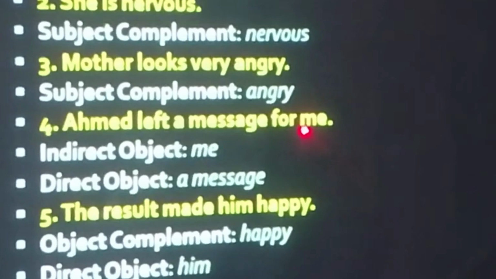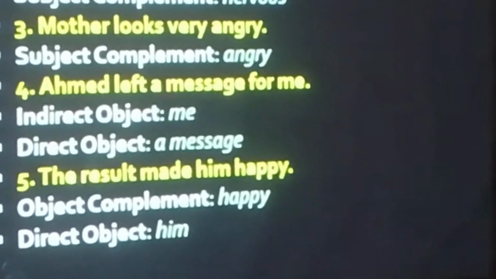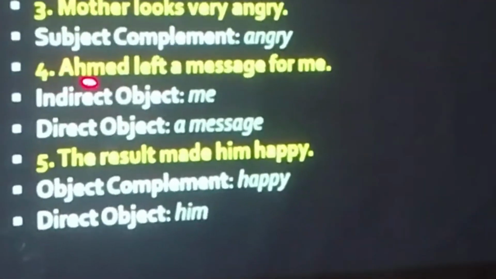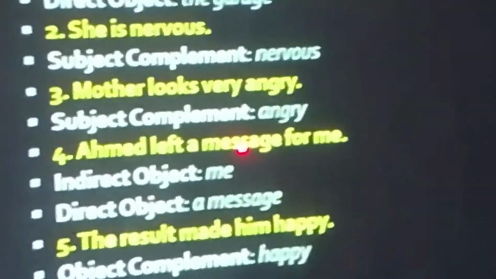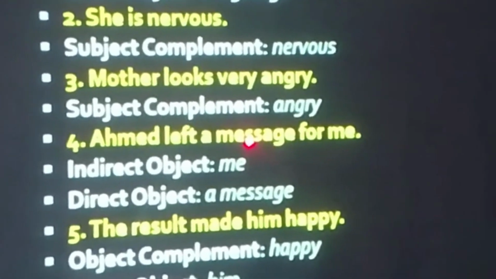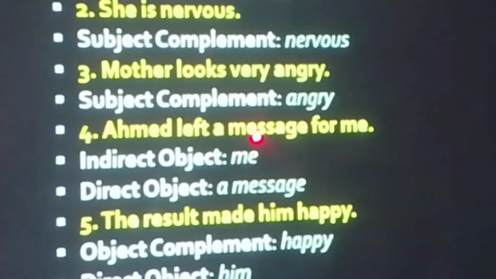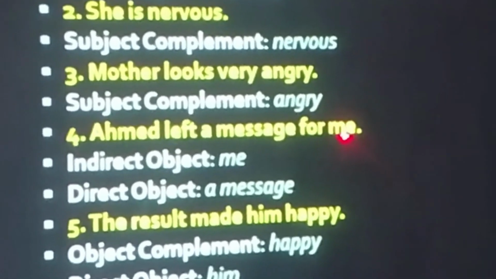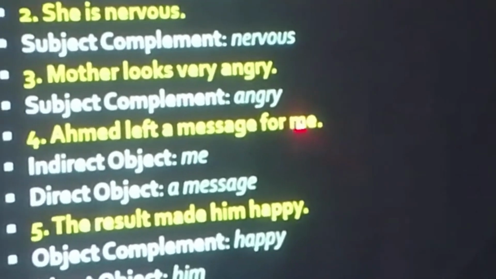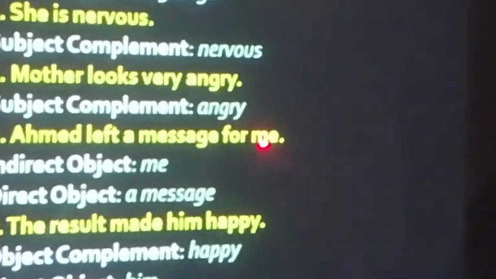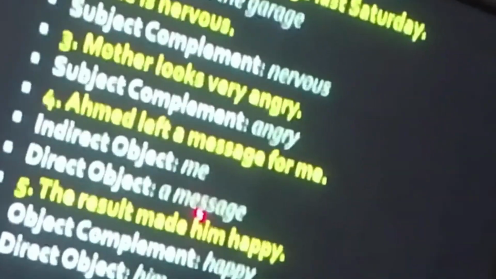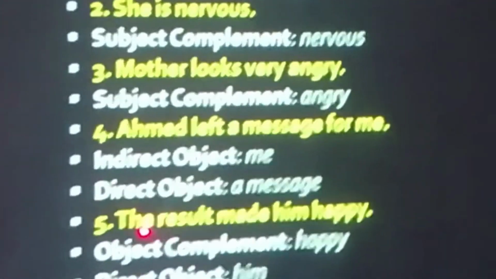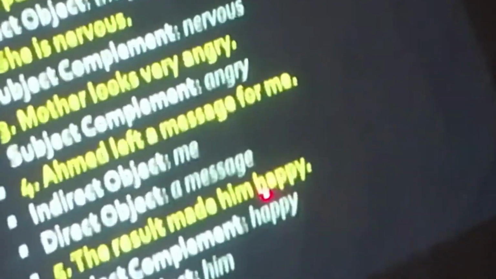Next one is Ahmed left a message for me. Clear? So this me is indirect object. Why is me indirect object? Because first the action of leaving affected the message. Clear? First he worked on the message. First he left the message. Then this message affected me. That's the reason this me is indirect object and this message is direct object. Did you understand? Yes.